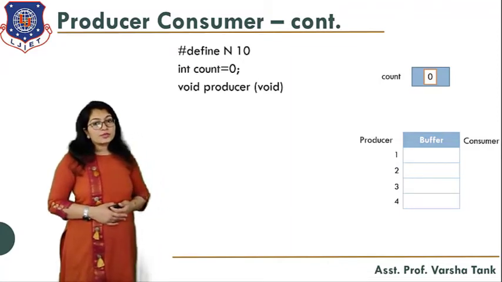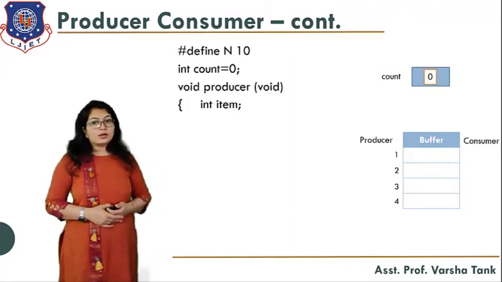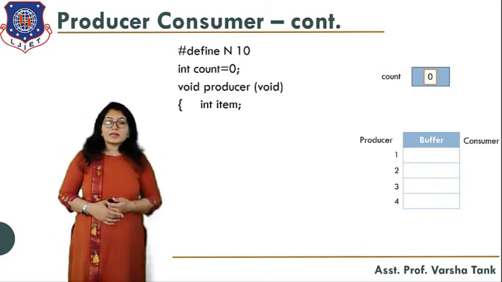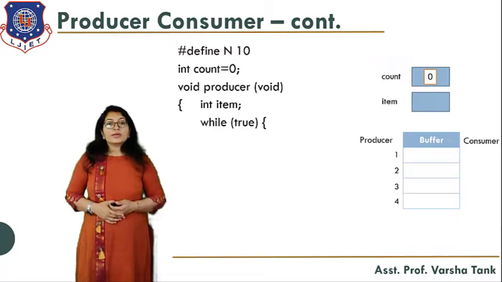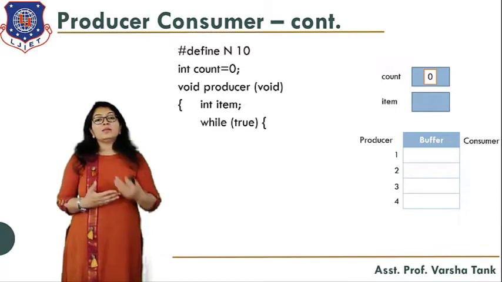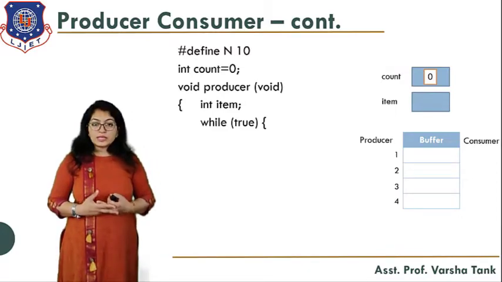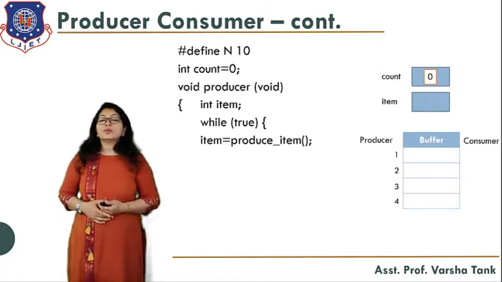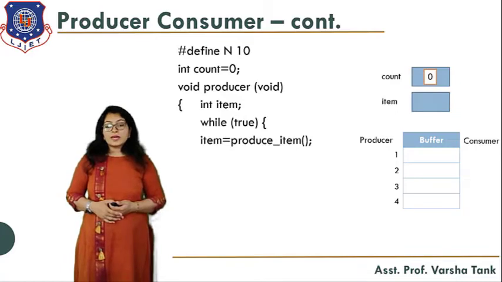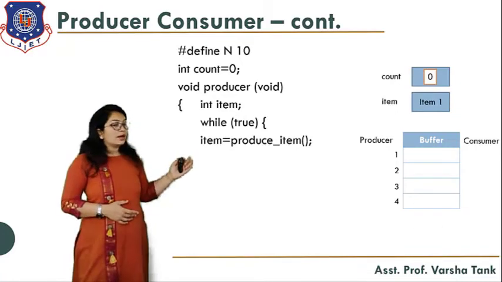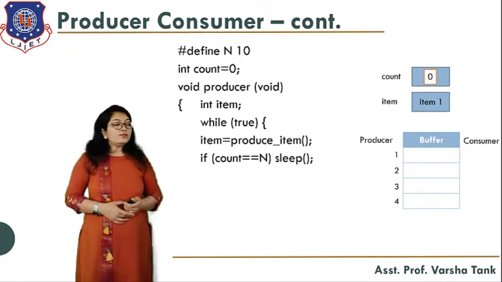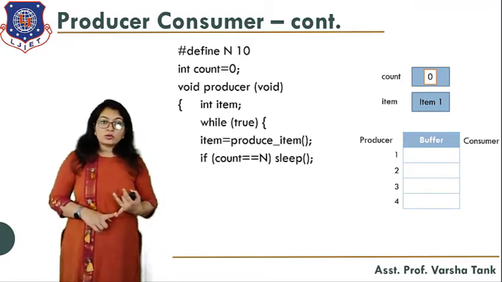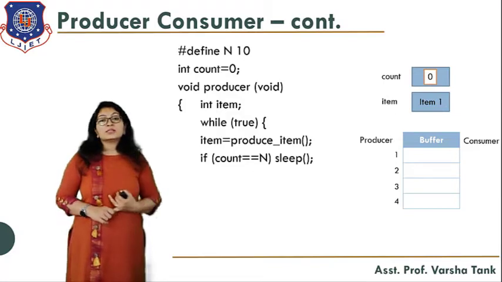Then void producer, this is the producer algorithm. It defines one integer variable, the item variable. While true, that means while the producer wants to produce items, item is equal to produce item. So it will produce the item and assign it to the item. Then it checks if count is equal to n, and if so it will go into sleep mode.